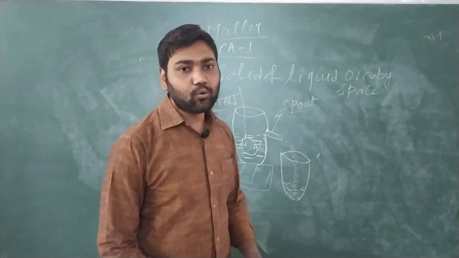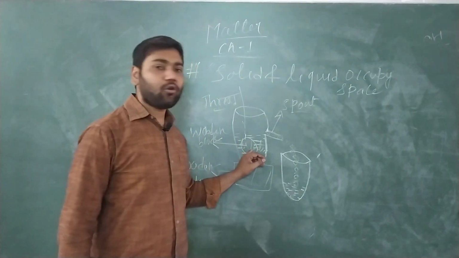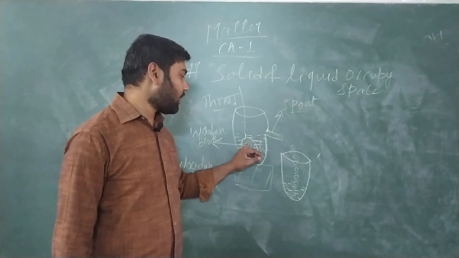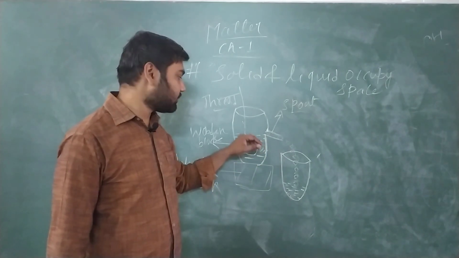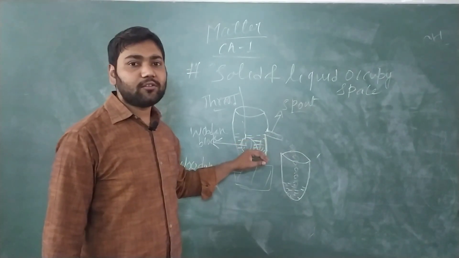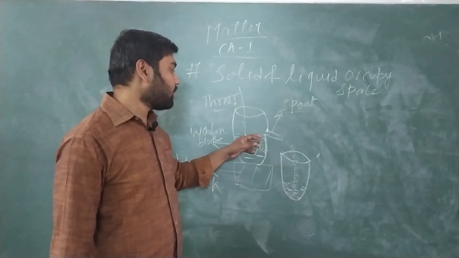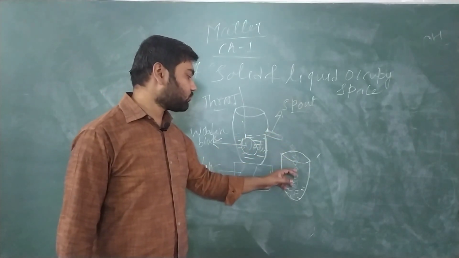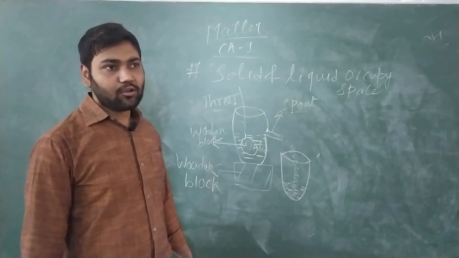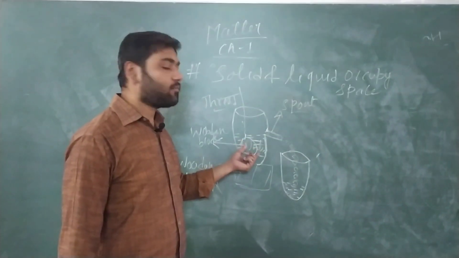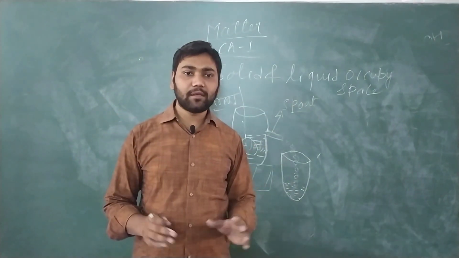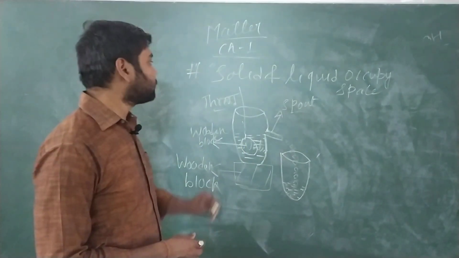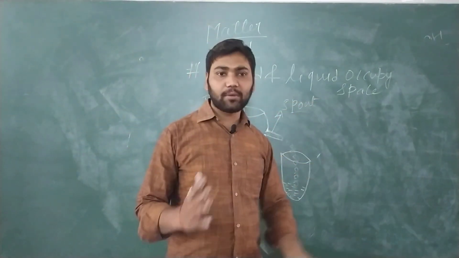So this proves that the wooden block has made its space inside the jar. To make its space, the water from the overflow jar comes outside through this spout and is collected in the beaker. So this experiment proves that solid and liquid occupy space.